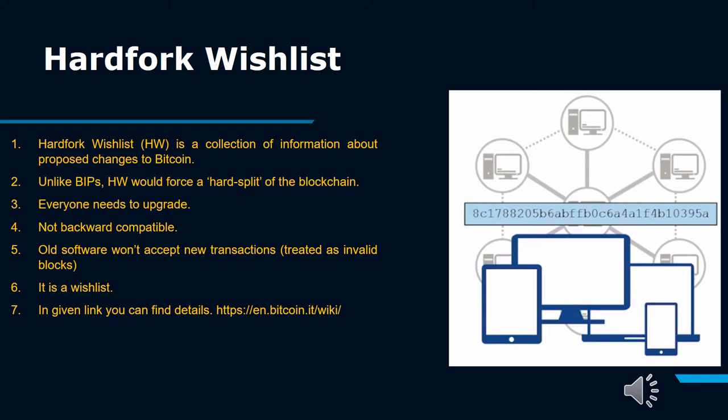Hello, Bitcoin Cash. Hard Fork Wishlist, HW, is a collection of information about proposed changes to Bitcoin. Unlike BIPs, HW would force a hard split of the blockchain. Everyone needs to upgrade. Not backward compatible. Old software won't accept new transactions, treated as invalid blocks. It is a wishlist. In the given link you can find details.